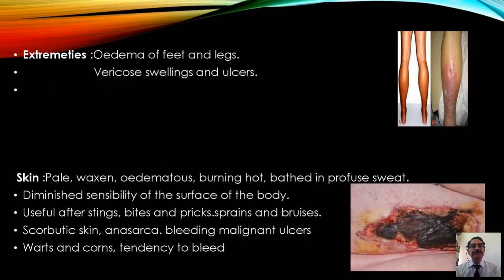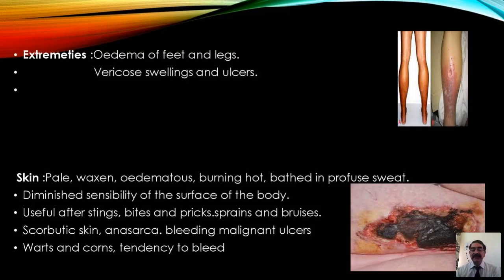And in the extremities, we see edema of feet and legs, varicose swellings and ulcers. Skin pale, waxen, edematous, burning, hot, bathed in profuse sweat, diminished sensibility of the surface of the body. Useful after stings, bites and pricks, sprains and bruises, scorbutic skin. See, usually in scurvy there is dryness of the skin and it is very rough, sometimes even bleeds. That's typical; in one word I said, scorbutic skin.